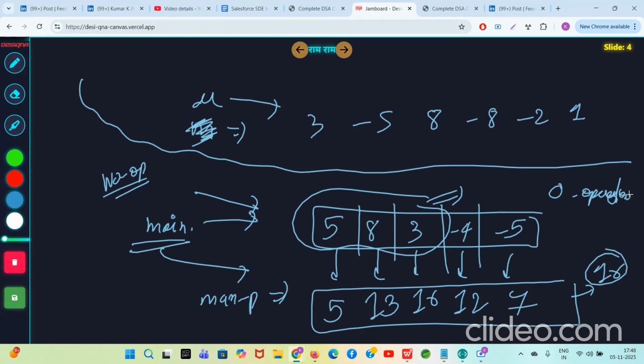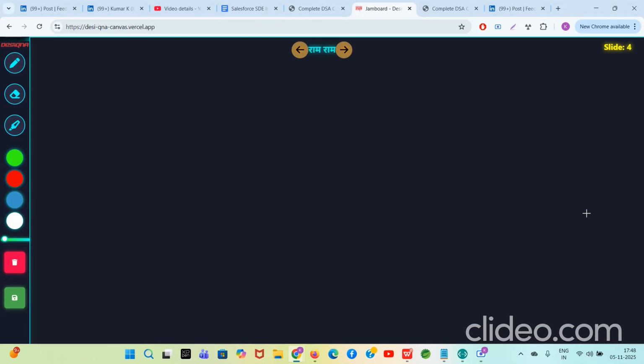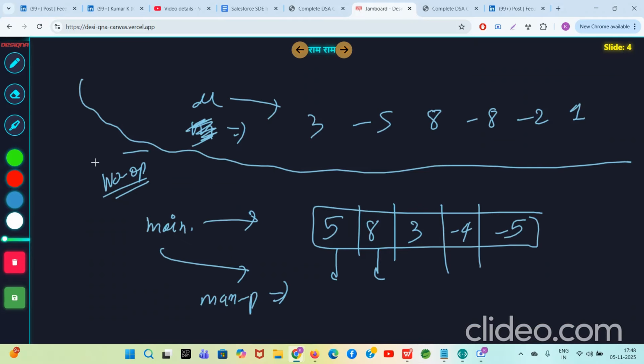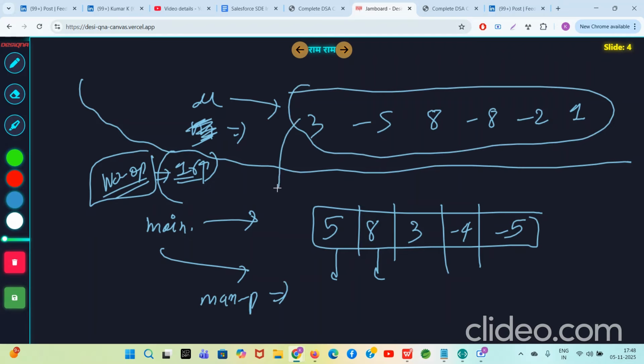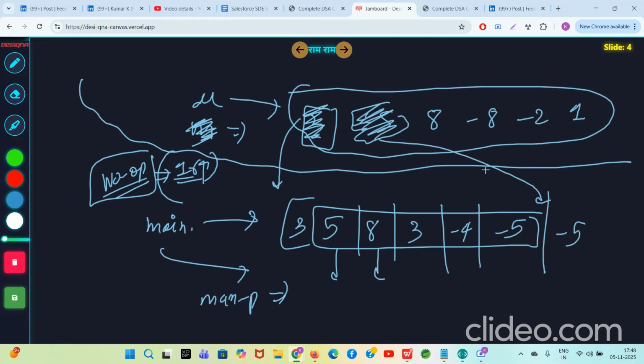But if someone tells you to do any number of operations and increase this Kadane sum, see, when you do no operation, you get 16 as the answer. Can you increase this answer by doing some operations? Yes, you can. All the positive numbers from U you will put on the left-hand side. How? The 3 you will take from here and put here. A negative number you see, you take it and put it on the right-hand side, minus 5.